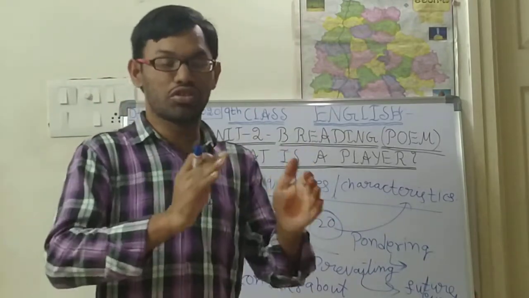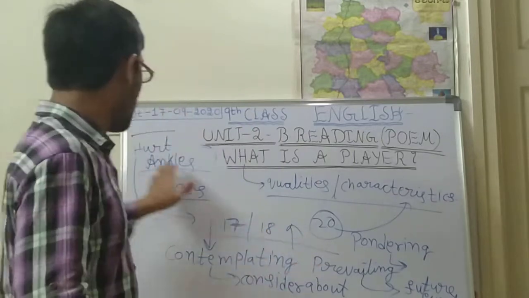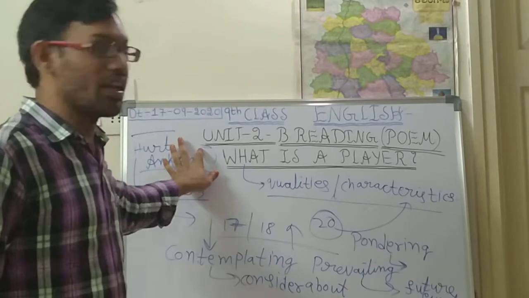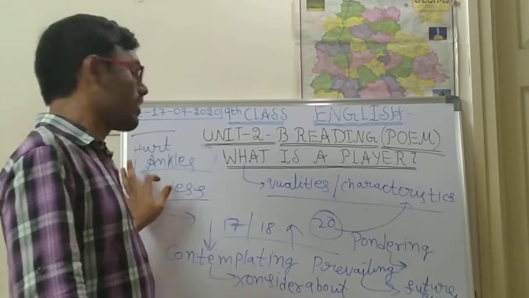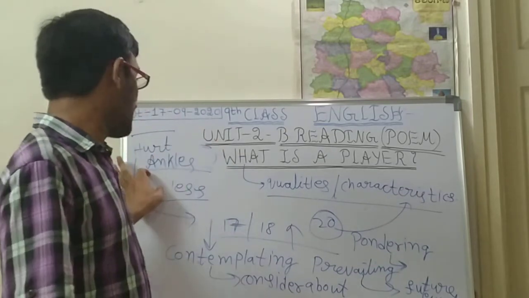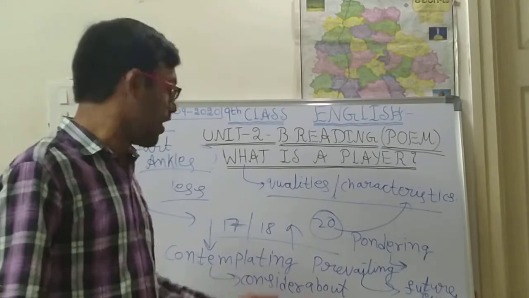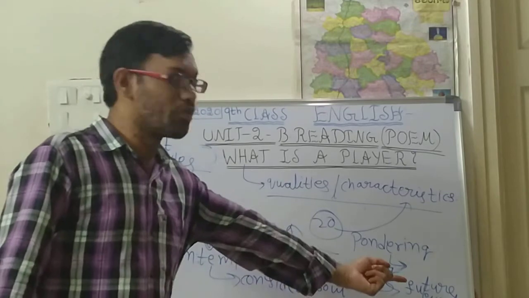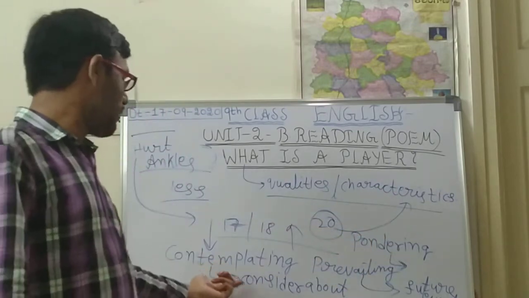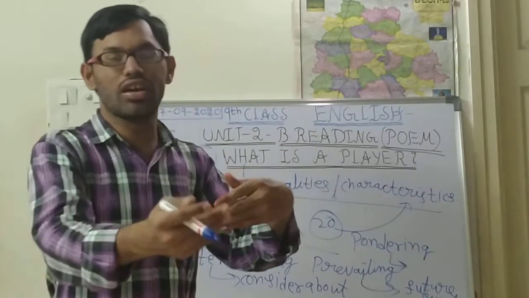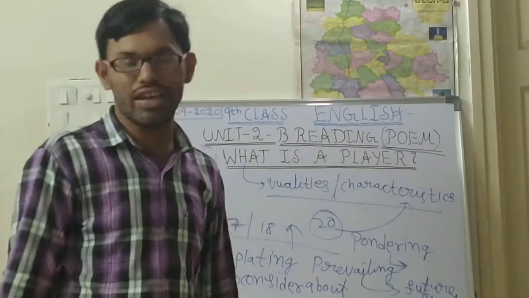So the next time I should improve. Whatever today's mistake is, from that mistake they will learn lesson number 1, and on the second day they will show lesson number 1. That means they will consider the future event. Contemplating means consider about, prevailing means in the future, that means in the succeeding days.